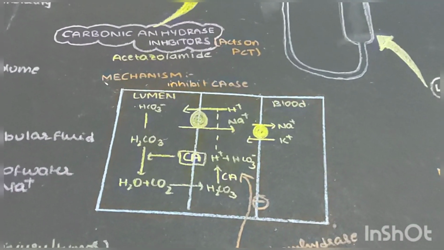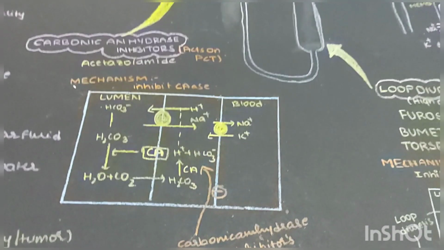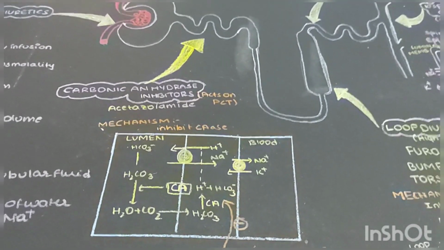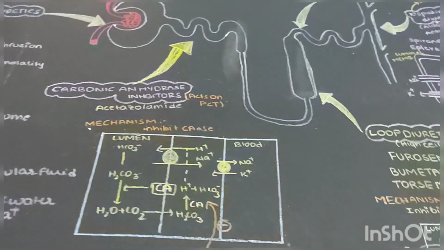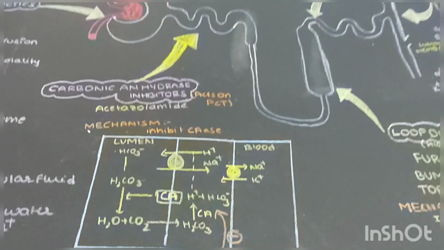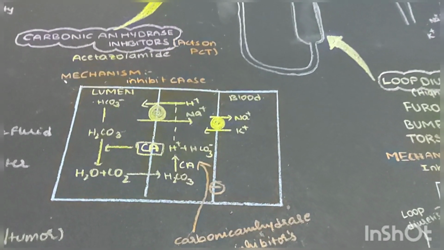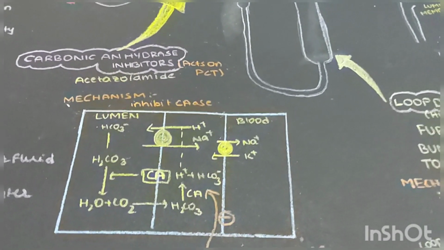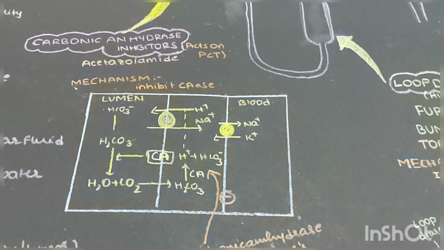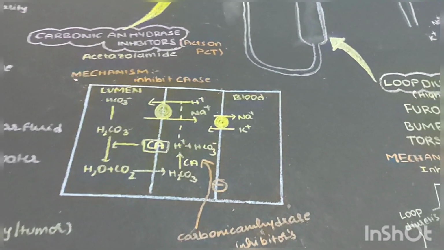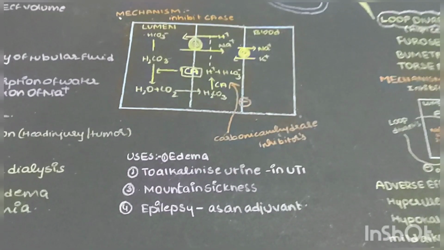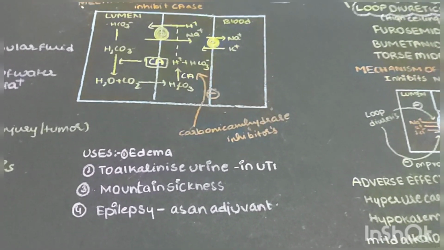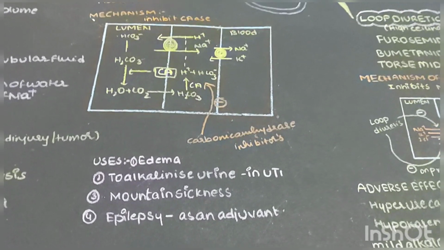Now, we'll go through carbonic anhydrase inhibitors. They act on the PCT, the proximal convoluted tubule of the nephron. The mechanism of carbonic anhydrase inhibitors is that they inhibit the carbonic anhydrase enzyme and inhibit the sodium reabsorption. The prototype drug of carbonic anhydrase inhibitors is acetazolamide. Uses: edema, to alkalize the urine in UTI, mountain sickness, and also in epilepsy. It is used as an adjuvant.